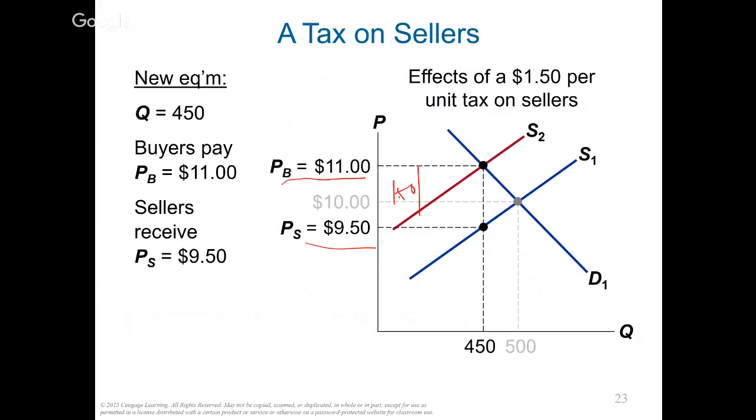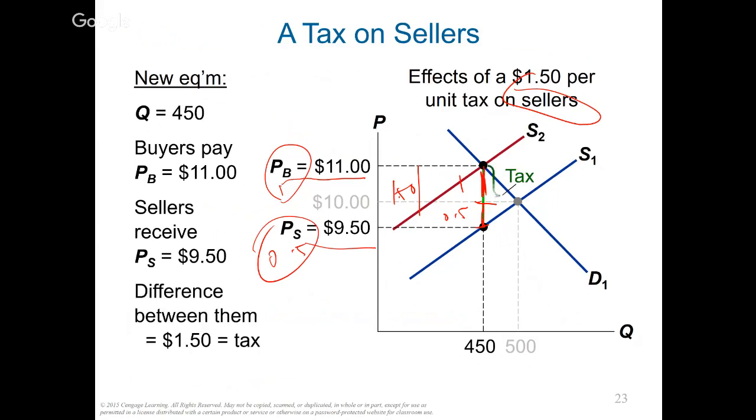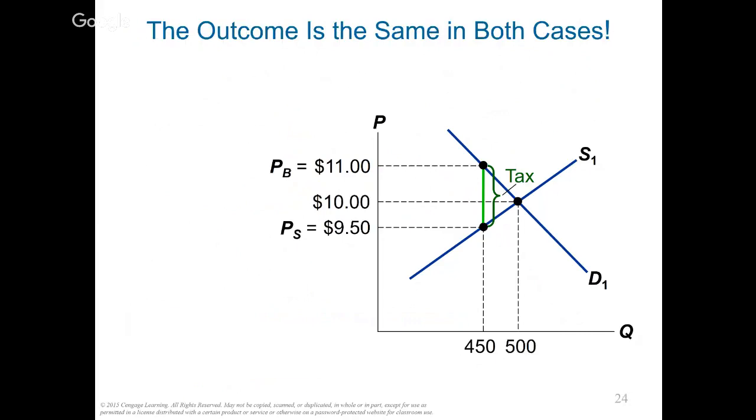If you look at the tax for buyers, before the buyer was paying $10, now they're paying 11. So the buyer pays $1 tax. And for the sellers, before they were receiving $10, now they're receiving $9.50. So the sellers are paying 50 cents tax. So again, it doesn't matter who you place the tax on, the end result is all the same. Remember, we did it before: we put a tax on buyers, and it was $1 tax for the buyer, 50 cents for the sellers. Now we do the tax on the sellers, and we still have $1 for the buyer and 50 cents for the sellers. So it doesn't matter who you put a tax on between buyers and sellers, the end result is all the same. Okay.